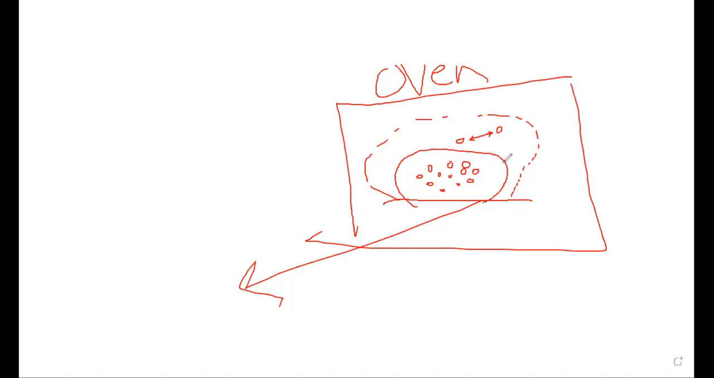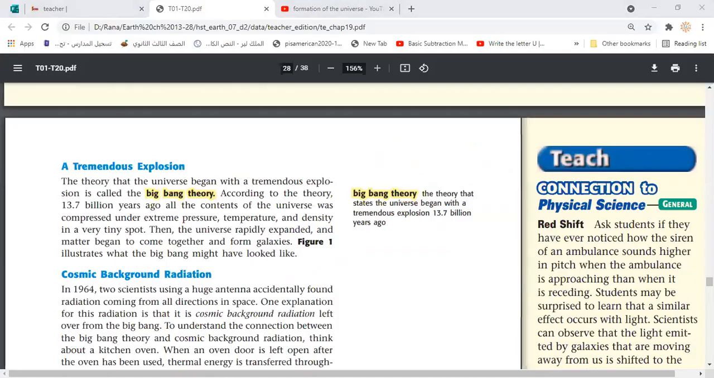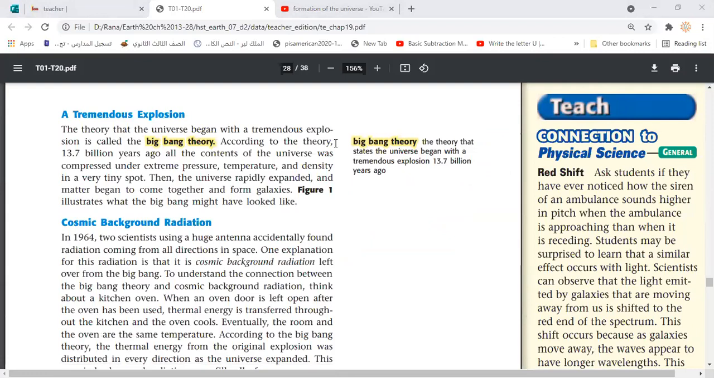So the same, actually, science observed something similar to that in the universe. There were two scientists who had an antenna. They received different signals, and they kept working on receiving different radiations from the universe. And actually, they found that their antenna received certain radiation, but this radiation had something different: it was coming from all the directions.